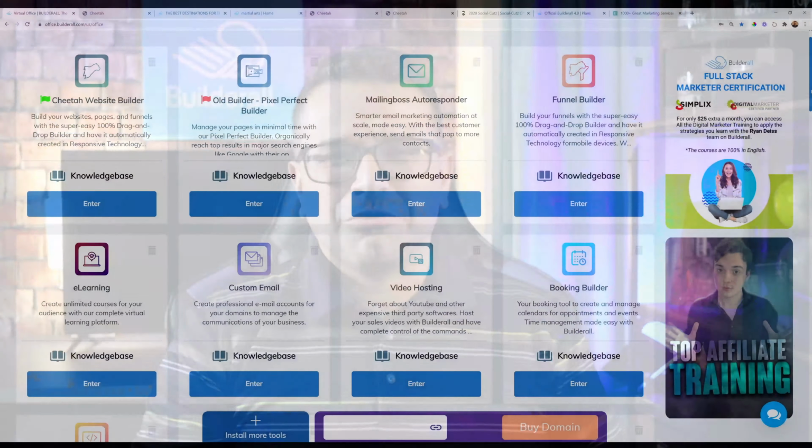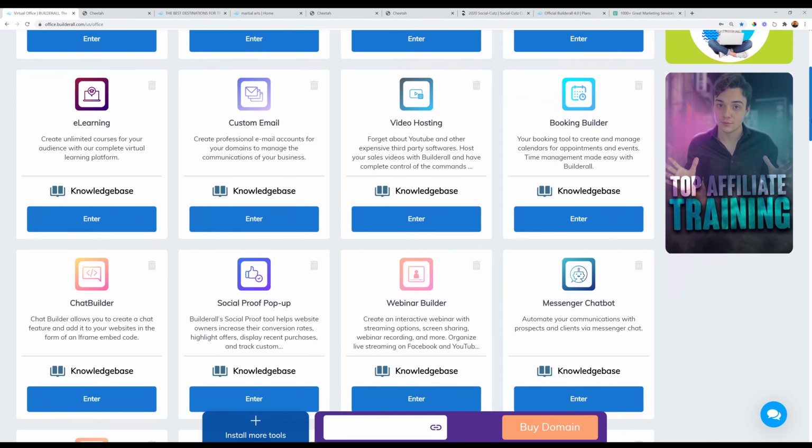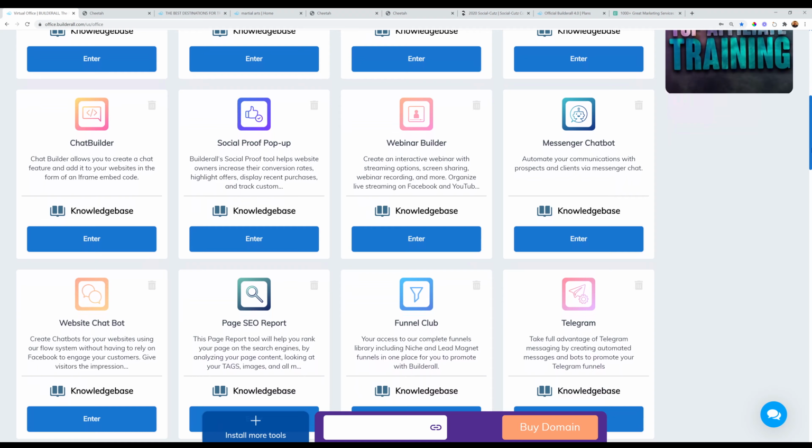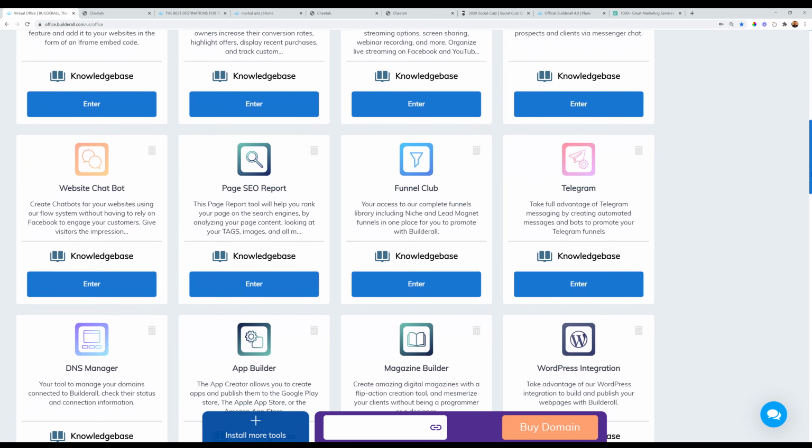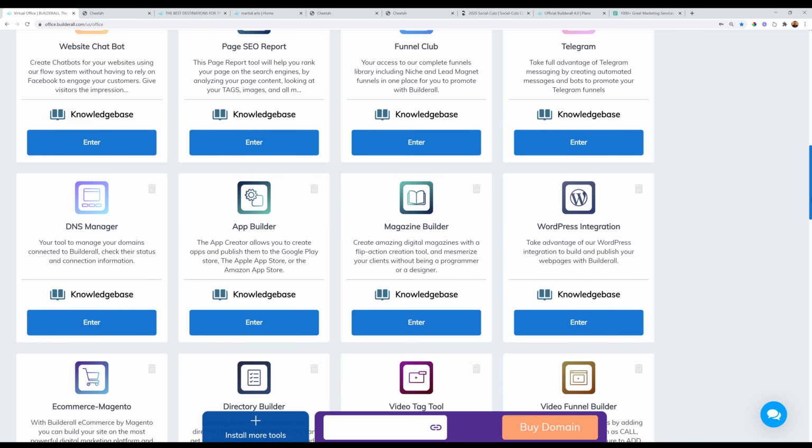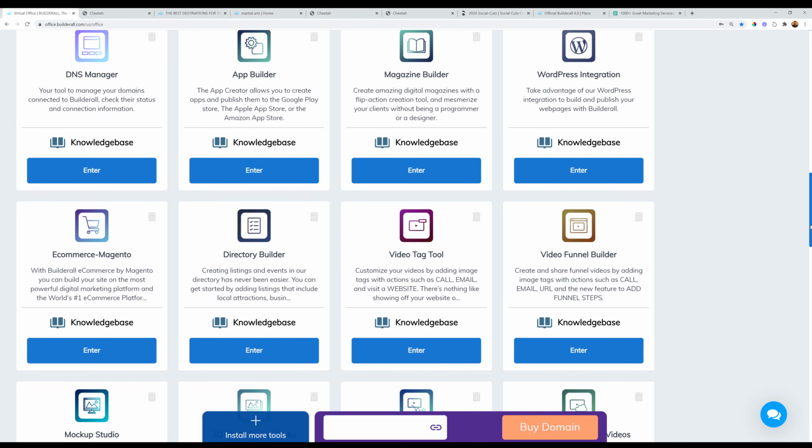Builderall makes it easy to build your business with over 40 plus digital marketing tools like Superfast Cheetah Drag and Drop Builder, email automation, exclusive Cheetah Funnel Builder, Webinar Builder, Super Checkout, website and professional messenger bots, and so much more. Let's take a struggling beauty salon who is experiencing loss due to appointment cancellations.